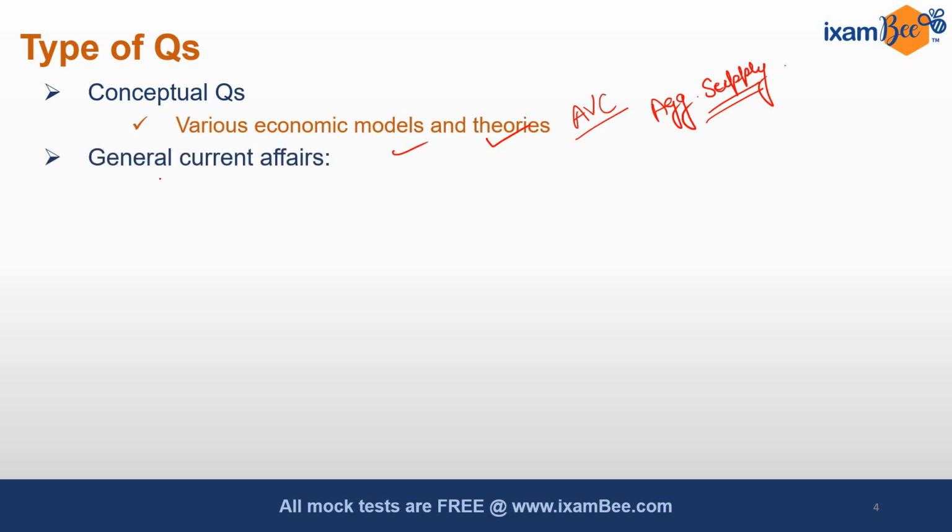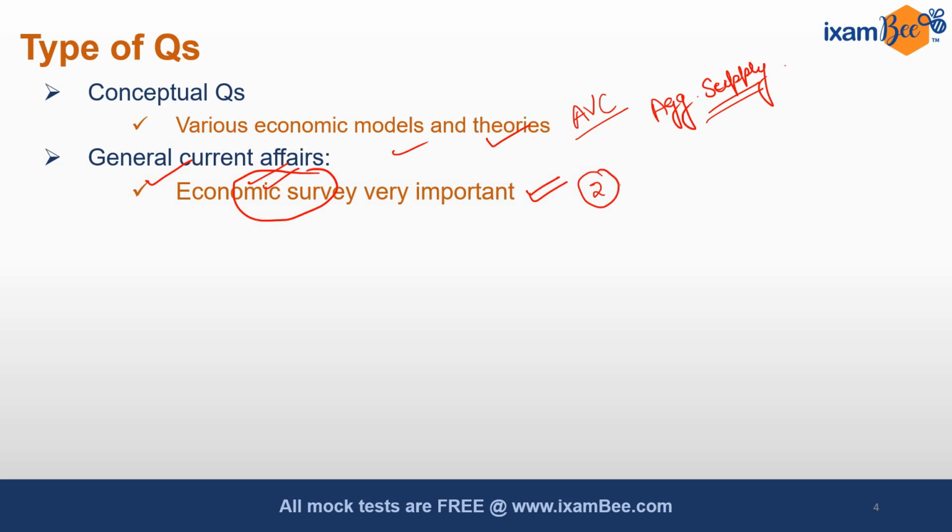Next type of questions are questions from general current affairs. What do you have to cover in general current affairs? Anything that is in the news, current news. The economic survey is very important for phase 2. Usually one or two questions from the economic survey are asked. It is suggested to prepare at least 2 years, that is, this year's and the previous year's economic survey.